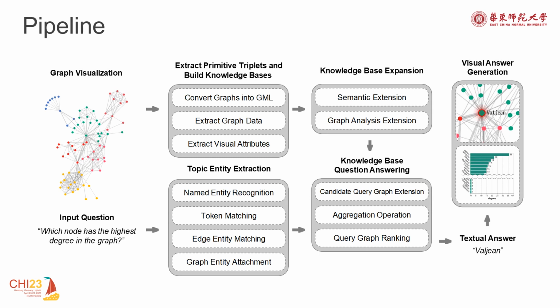The traditional method is only appropriate for simple charts, such as bar charts and line charts. Graphs have more visual attributes than the above charts. It is hard to convert graph visualizations into tabular data. To solve these problems, we design a pipeline to convert graphs into knowledge bases, and apply a novel reinforcement model to adapt it to visualization question answering. The pipeline includes 5 components: extract primitive triplets and build knowledge bases, knowledge base expansion, topic entity extraction, automatic question answering, and visual answer generation.